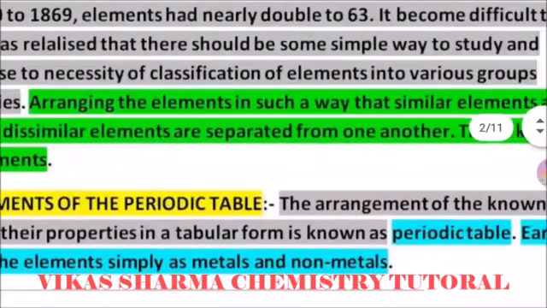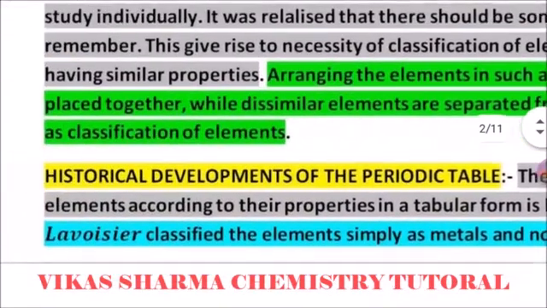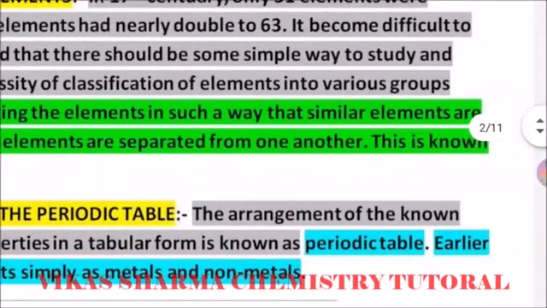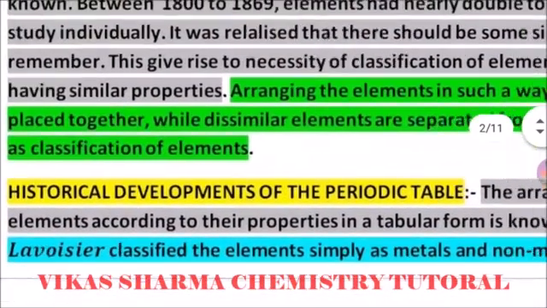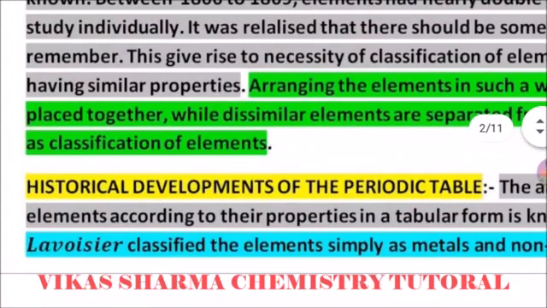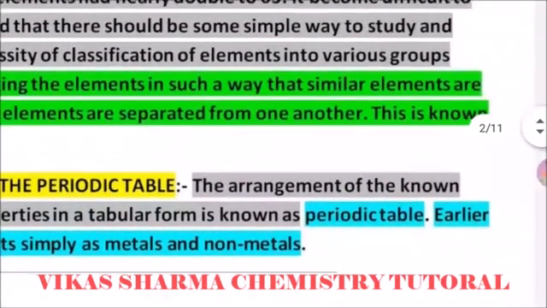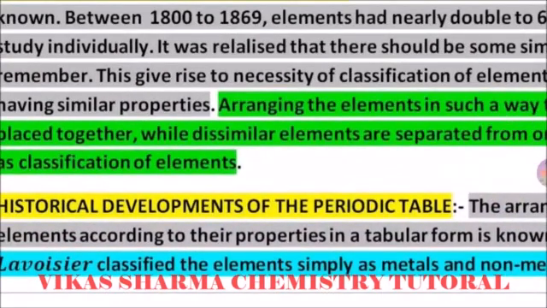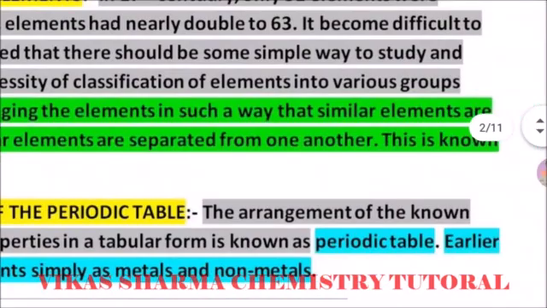Arranging the elements in such a way that similar elements are placed together while dissimilar elements are separated from one another is known as classification of elements. So the historical development of the periodic table starts here. The arrangement of the known elements according to their properties in a tabular form is known as the periodic table.